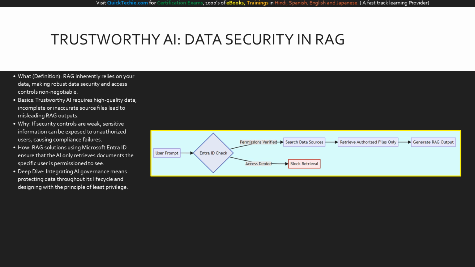If access is denied for certain confidential files, the system flows to the red block retrieval node. However, for the files where permissions are verified, the system proceeds to search data sources, safely retrieving authorized files only before generating the RAG output. This visual proves that implementing RAG does not bypass your existing SharePoint or Dataverse security. It actively enforces it at every single step of the generation process.